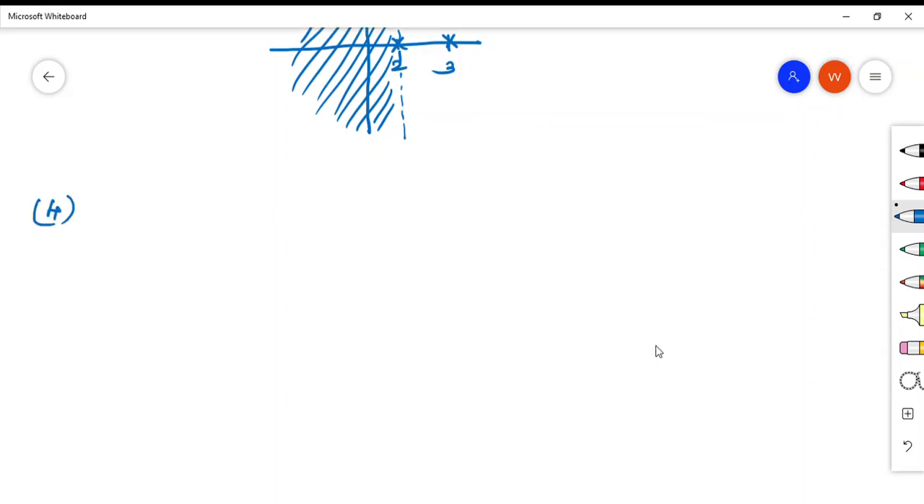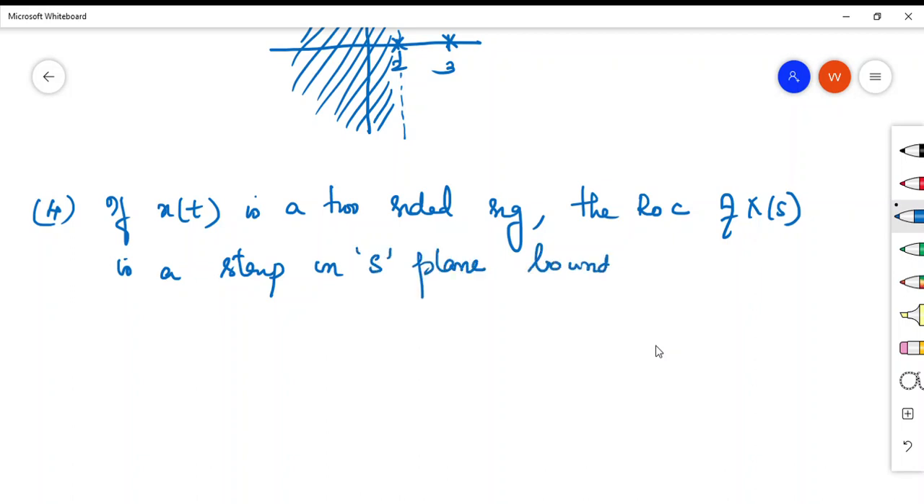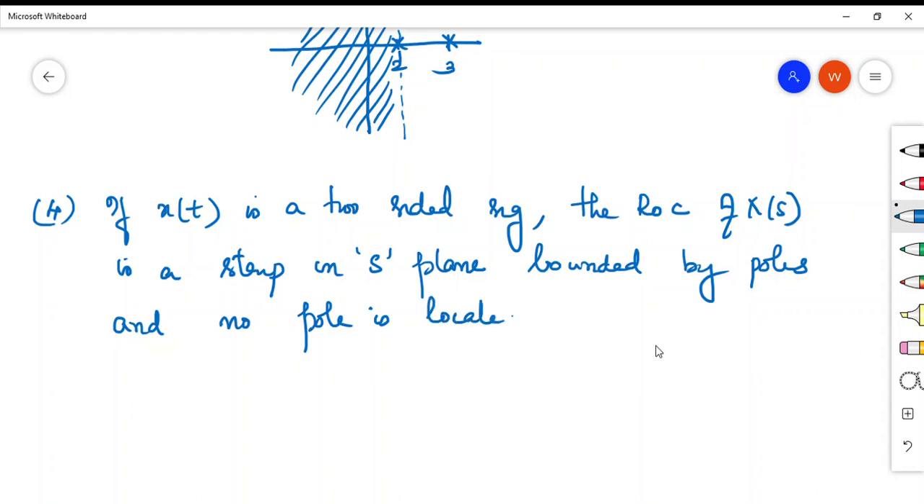Now, if the signal is a two-sided signal, that is, if it extends towards the right and left, then the ROC of X of s is a strip in the s plane bounded by poles, and no pole is located inside the ROC.